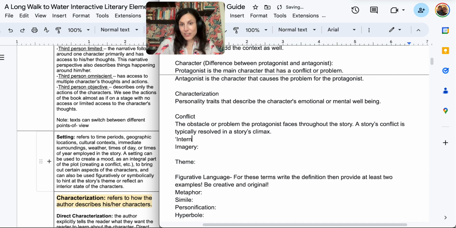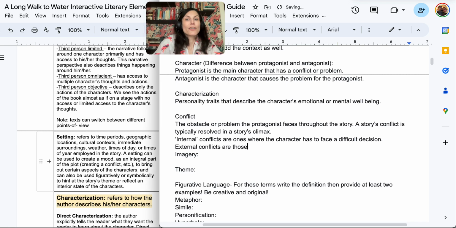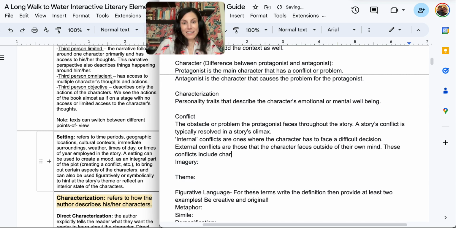So you would have internal conflicts, which are ones where the character has to face a difficult decision. So character versus self. Then you could have your external conflicts. Those are all your typical character versus character, character versus nature, character versus supernatural. So we could say external conflicts are those that the character faces outside of their own mind. These conflicts include character versus character, character versus society. That's when the whole society is against them.